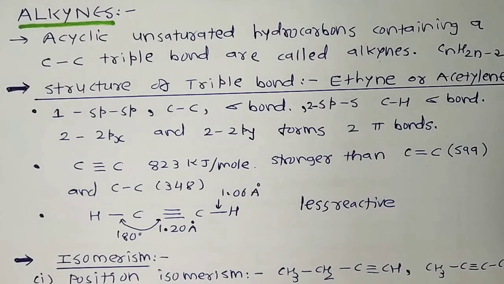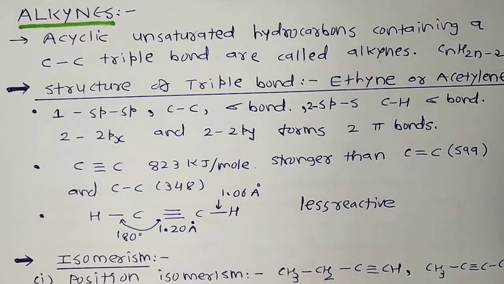So this is about the structure of the triple bond in ethyne or acetylene. Nomenclature of alkynes we already studied in standard 11th in a very deep manner. So we now switch over to isomerism in alkynes. Our next topic is the isomerism in alkynes.